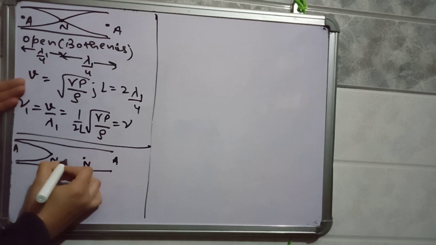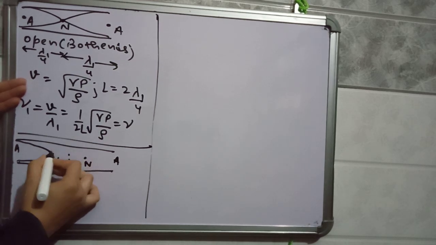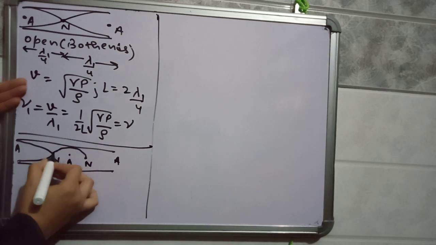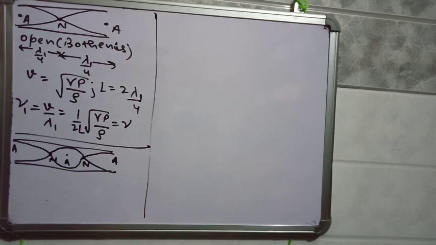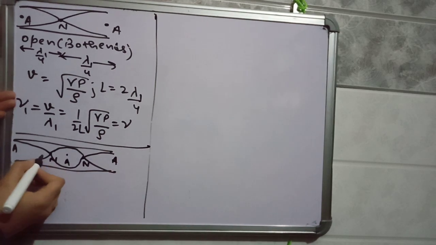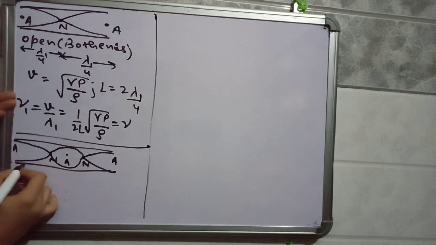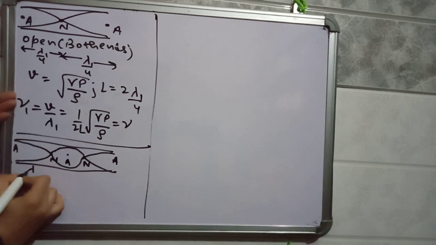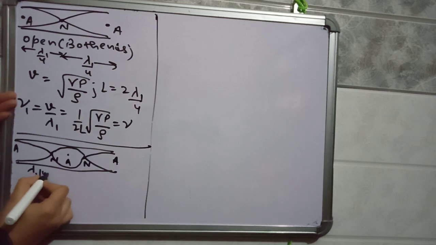So here in the middle there will be an antinode point. The wave is like this. The distance between antinode and node is lambda by 4. Now the wavelength will change; suppose this is lambda 2 by 4.